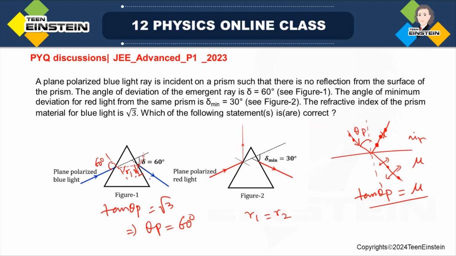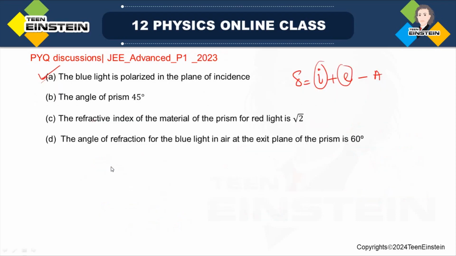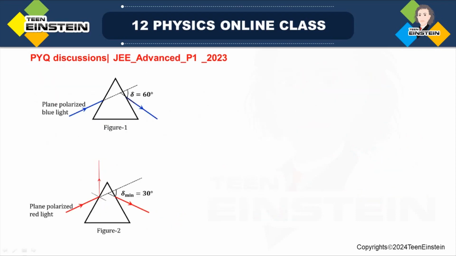To find out R1, I'll apply Snell's law at this particular interface. At this interface, I know the angle of incidence. In air, the refractive index is 1, angle of incidence is 60 degree, is equal to the material's refractive index root over 3, times sine R1.